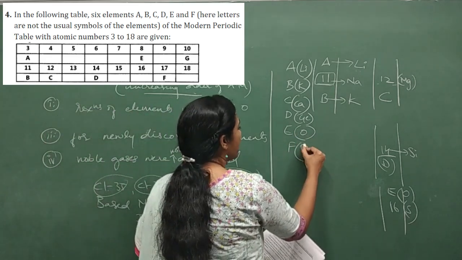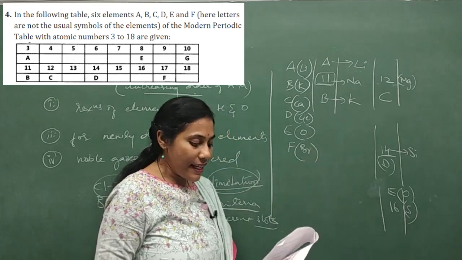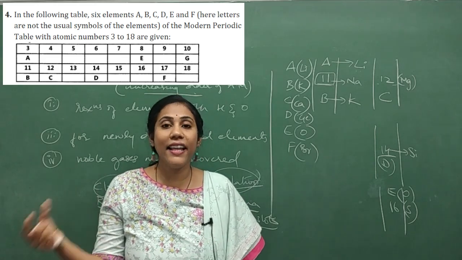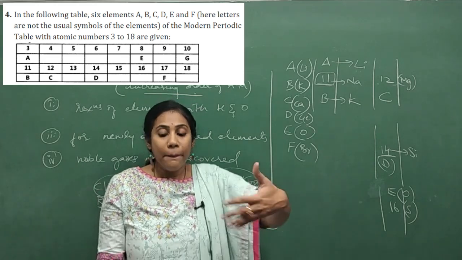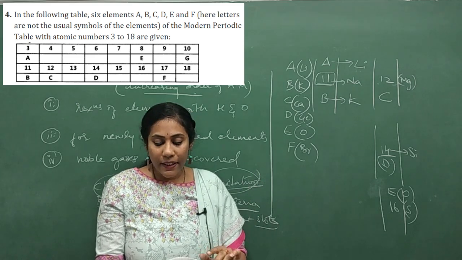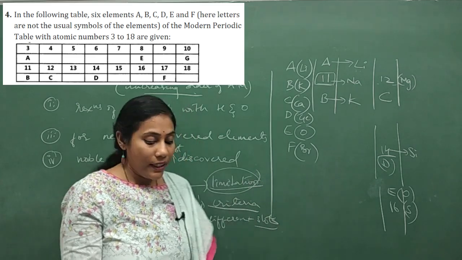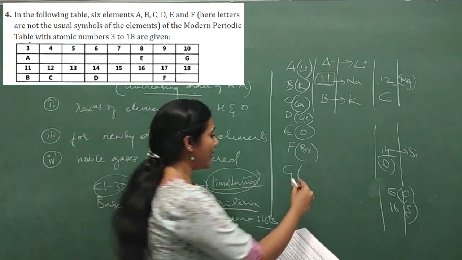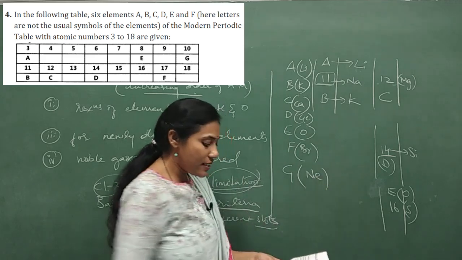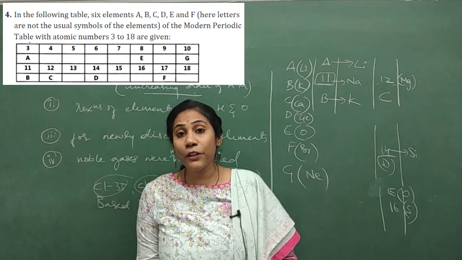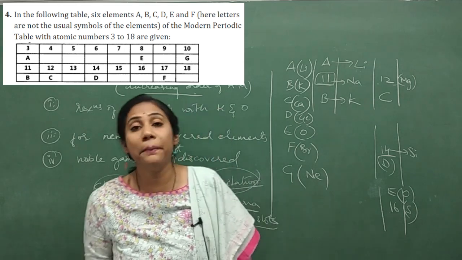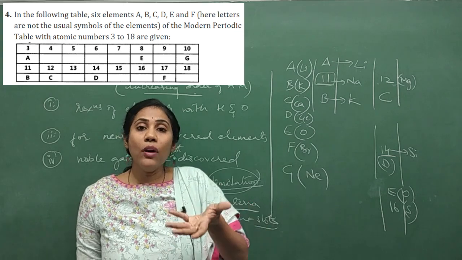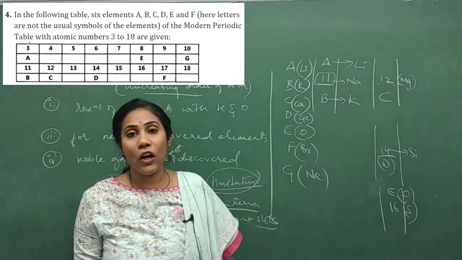F is nothing but bromine, because F is below the element chlorine. The 17th element in the periodic table is chlorine. Below chlorine, which element would be there? Definitely it is bromine. And one more element, G, is there, right? Element G is nothing but neon, because G is coming in a group where the 18th element, argon, is there. So above argon, you have the element neon.